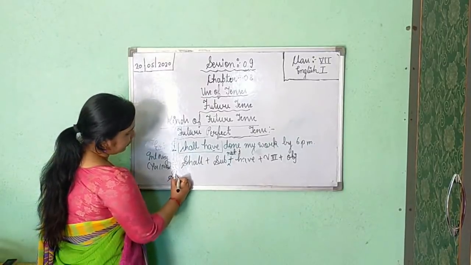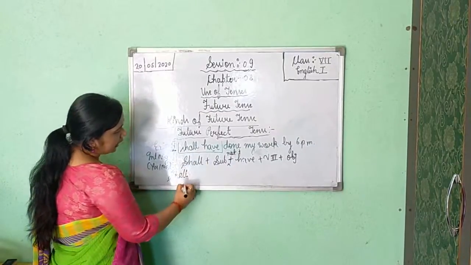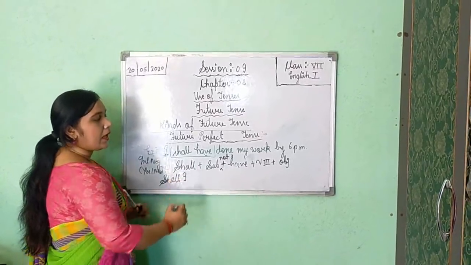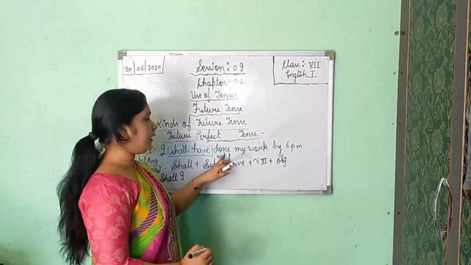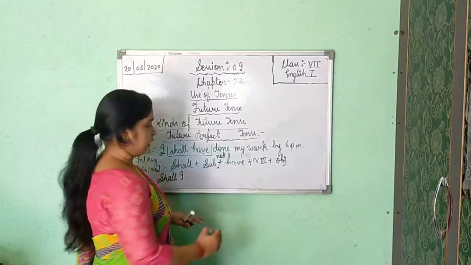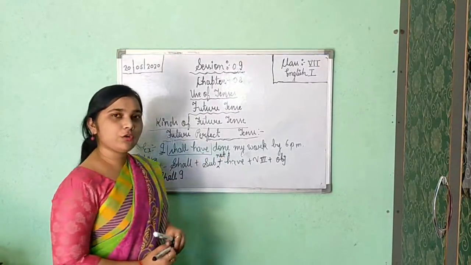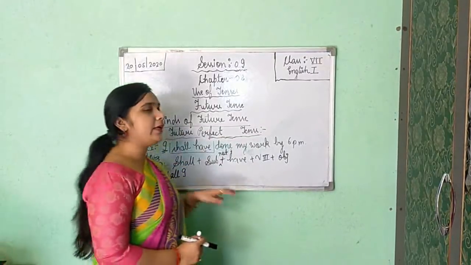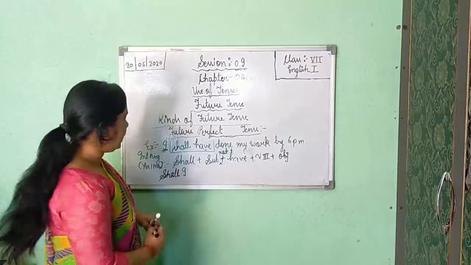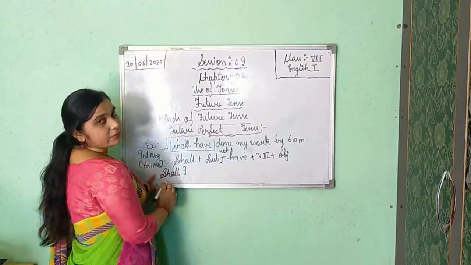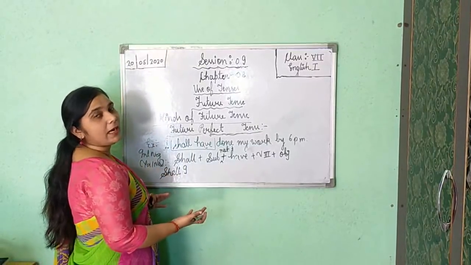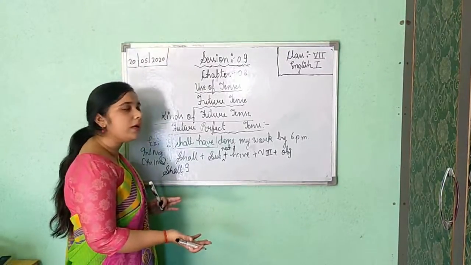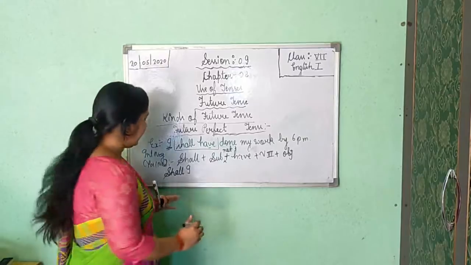So shall we will write first. After shall we are getting subject as I. Shall I. After subject I have written not, because it is showing negation. And also to show negation you can write never, nothing, this type of word according to your suitability. But it is negative, so you must show negation, that's why I am using here not. But if you want to use any other suitable word to show negation, you can apply it.